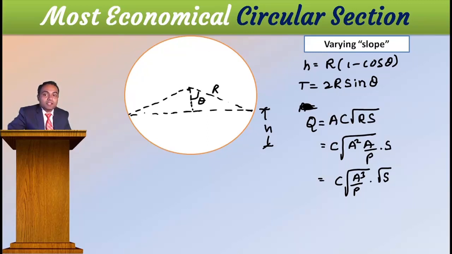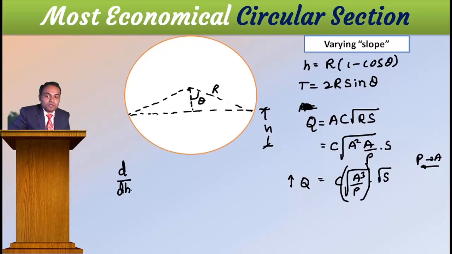Oh, sorry. The area is also changing here, because as theta is changing, the area is changing, and along with the area, perimeter is also changing. Therefore, perimeter is a function of area and area is a function of perimeter. Therefore, I cannot say that only by making the perimeter minimum I will get a maximum discharge. Not like that. Therefore, to get a maximum discharge, I have to differentiate this entire thing and equate to 0, then you will get it.